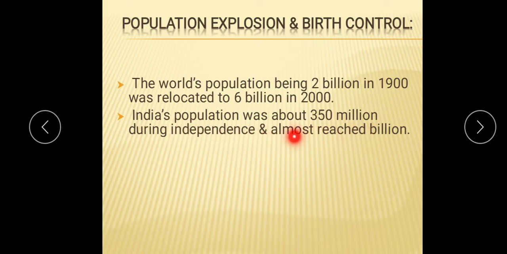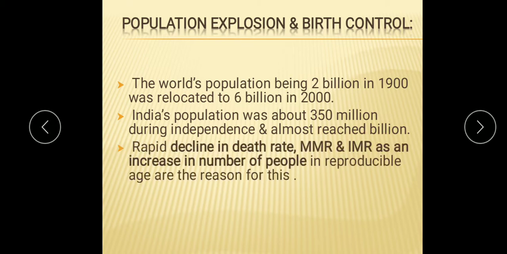India's population was about 350 million during independence and has almost reached a billion now. There is a rapid decline in death rate, and the maternal mortality rate and the infant mortality rate also decrease. Because of that, there is an increase in the number of people of reproductive age. So why do we, or the government, pay attention to reproductive health? These are the reasons.